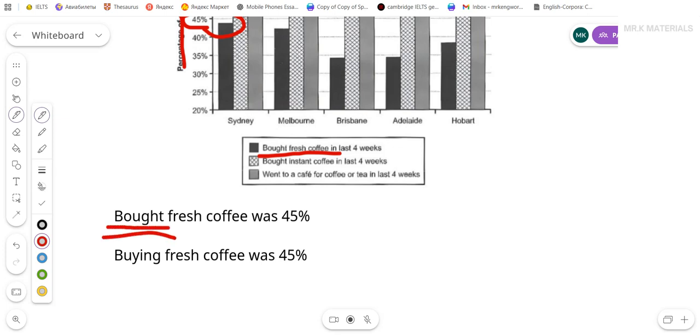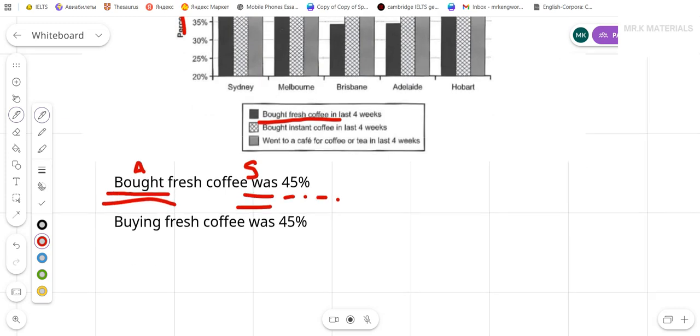And after a verb, I'm putting one more verb and then an object. This absolutely doesn't make sense. English sentences don't work like this. First of all, we already agreed that we don't mix action verbs with state verbs. And second of all, even if you translate it, this absolutely doesn't make sense. Bought coffee was 45%.